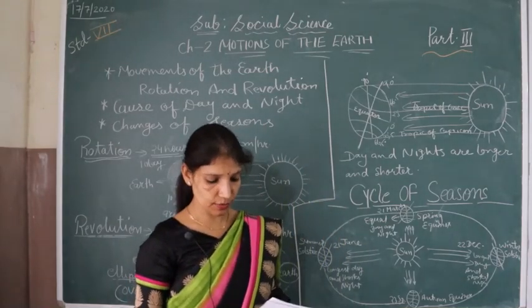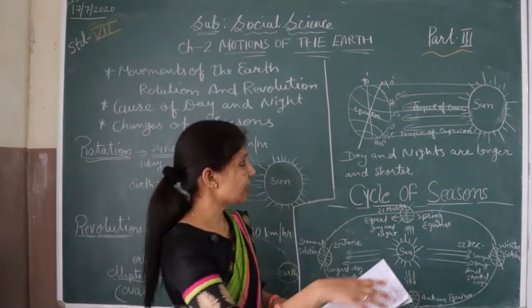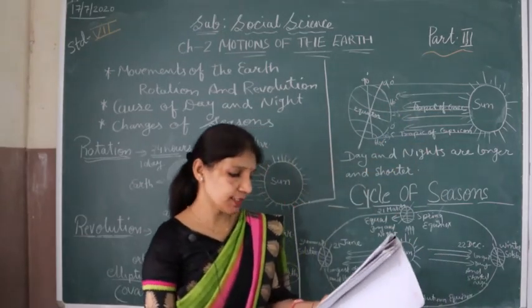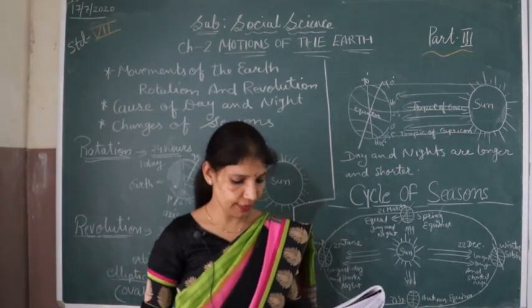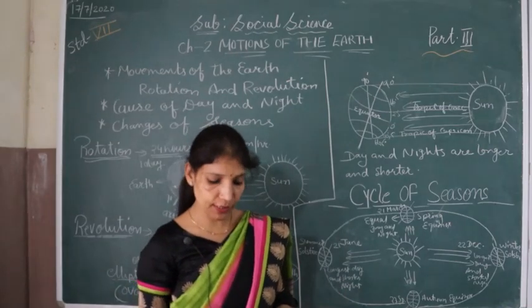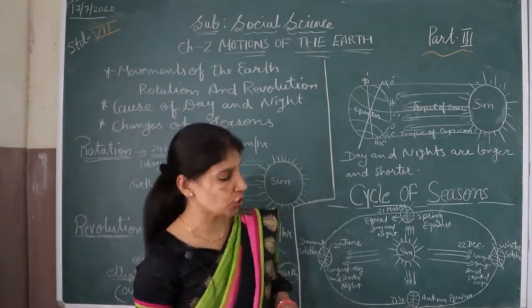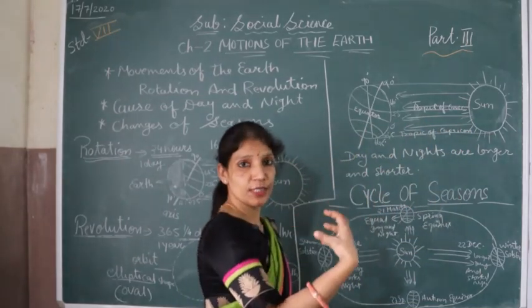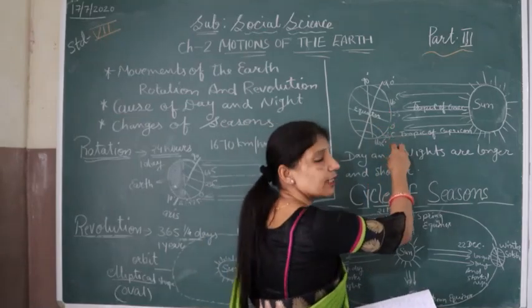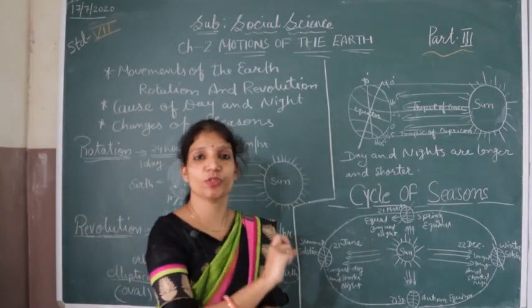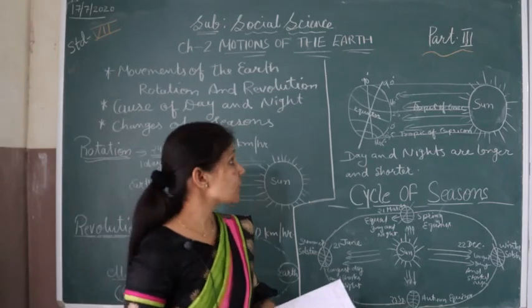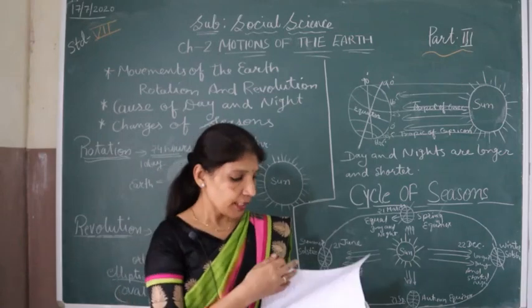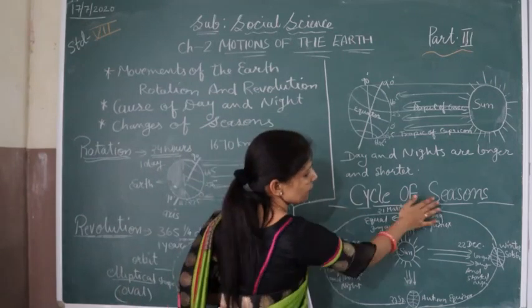Straight light of the sun falls vertically on the Tropic of Cancer. Most of the heat is on the Tropic of Cancer, so that's why the days are longer there and the nights are shorter. On the other side, the days are shorter and the nights are longer over the Tropic of Capricorn. This is the Tropic of Capricorn. Less heat is falling here, so that's why the days are shorter and the nights are longer in this area. So this was the concept about the days and the nights, how they are longer and shorter. Next topic is the cycle of seasons.